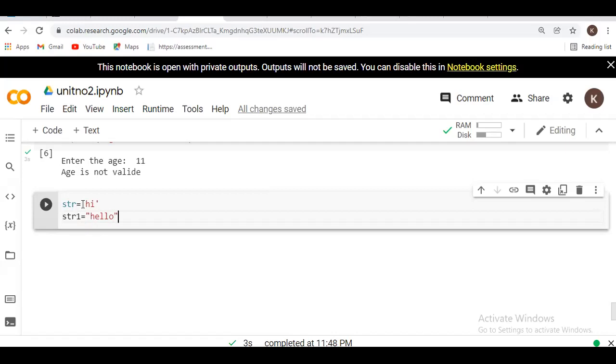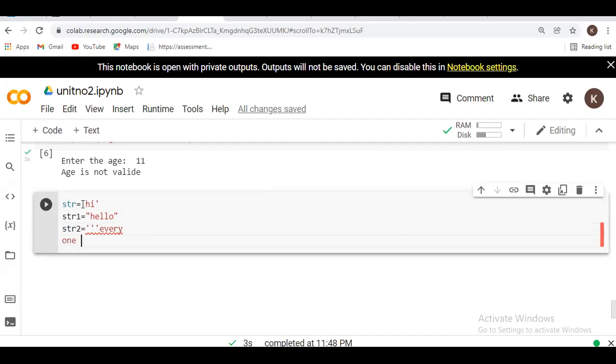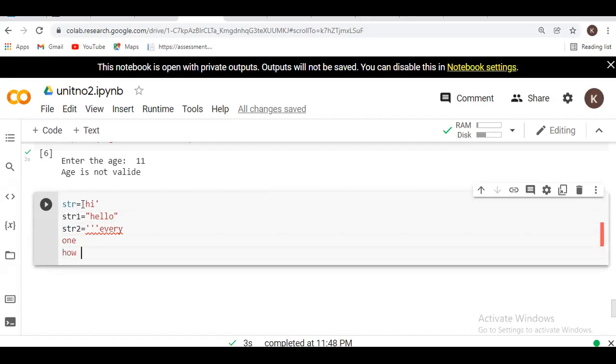And after that, equal to, here I am using triple quote. Here I am writing over u, and here I am completing my triple quote. Okay, I will execute this program.